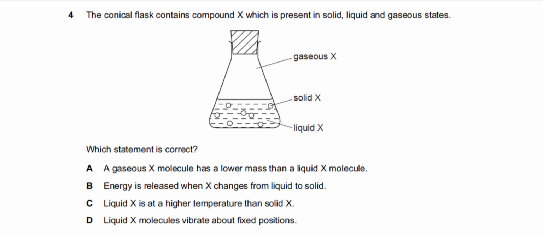Okay, the compound is X but it is present in the 3 different states. Option A says a gaseous X molecule has a lower mass than liquid X molecules. As it is the same compound present in the 3 different states, the mass is the same for all the 3 states. So it is incorrect.